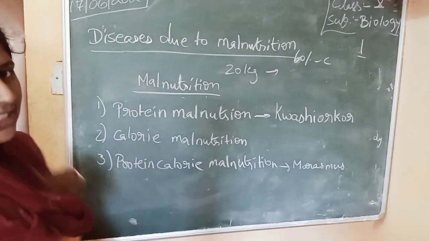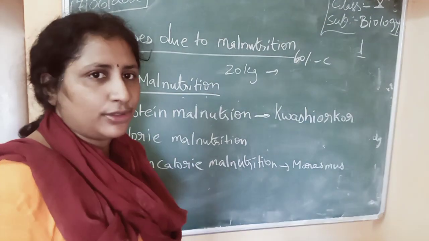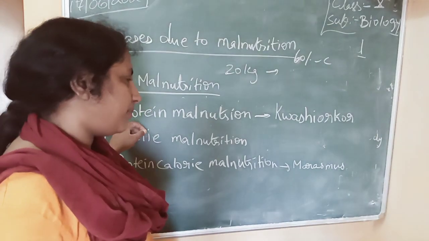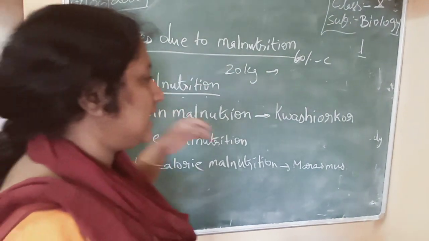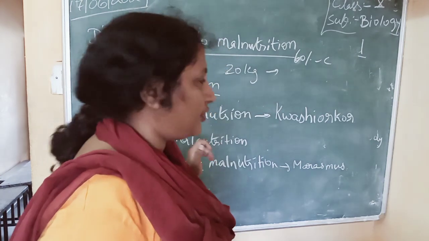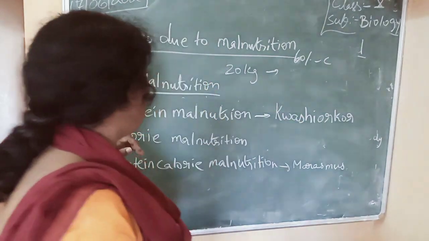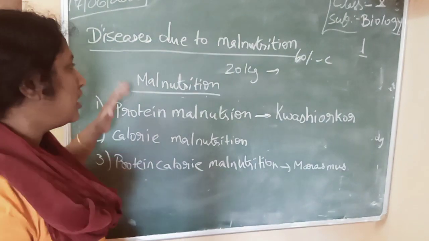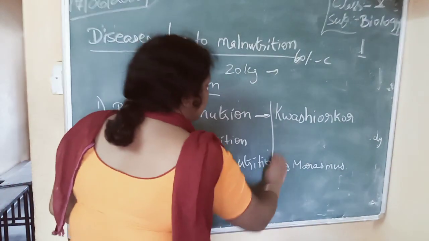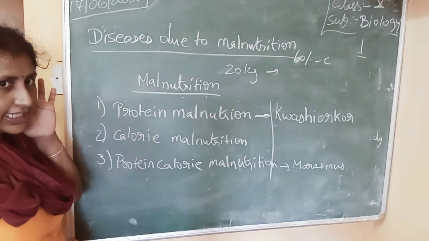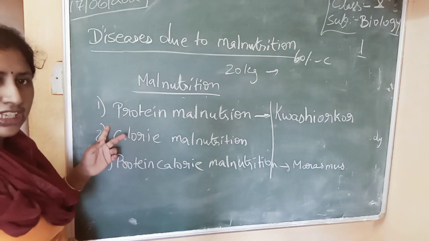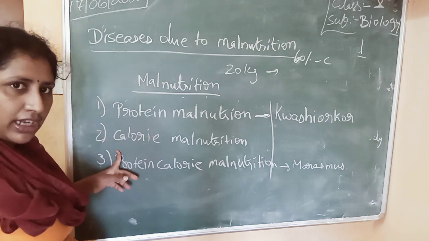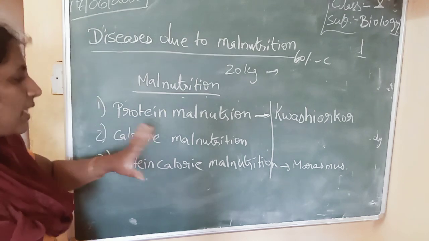So what are the diseases that we get due to malnutrition? Protein malnutrition, calorie malnutrition, and protein calorie malnutrition. You should remember these 3 names first.